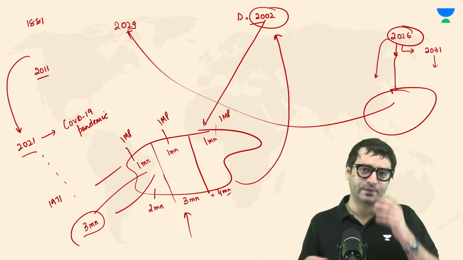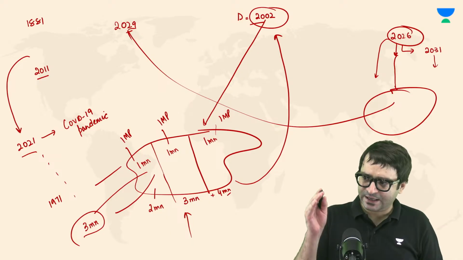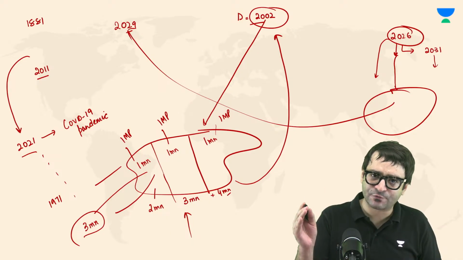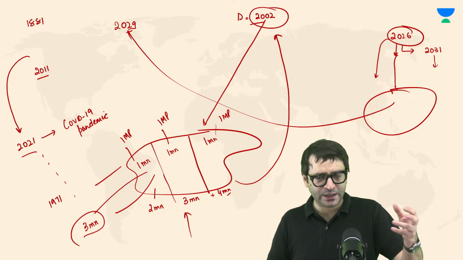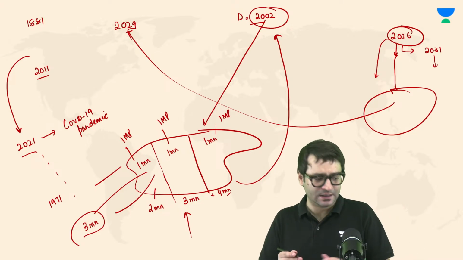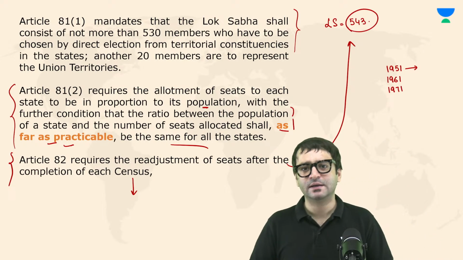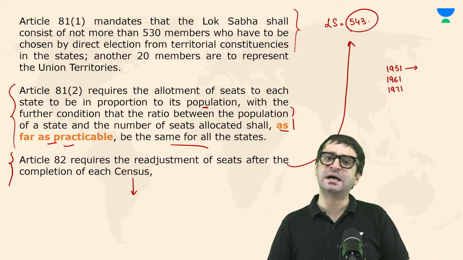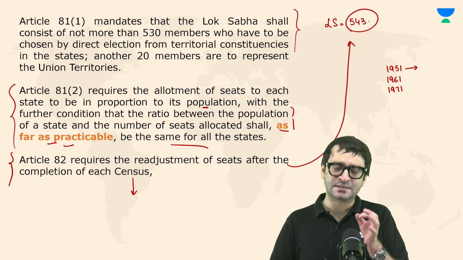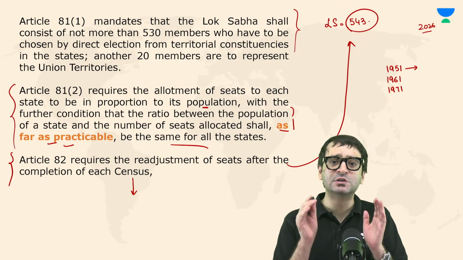Story short. If the constitution says that there shall be 530 seats from states in Lok Sabha, 20 from union territories in Lok Sabha, right now our strength is 543. Can this number be increased? This number cannot be increased unless and until we have the census figures after 2026, because we have frozen delimitation.